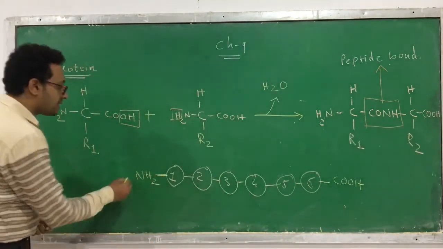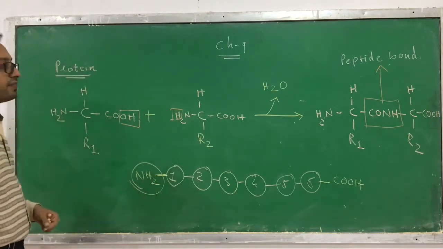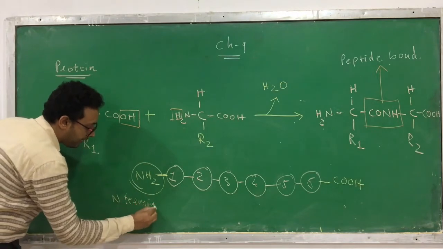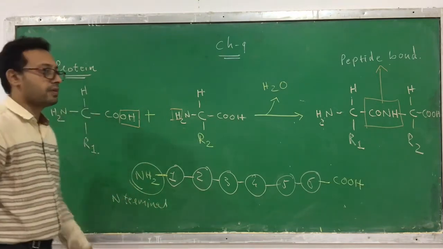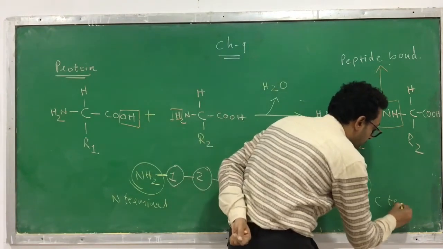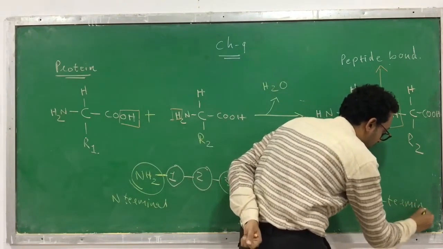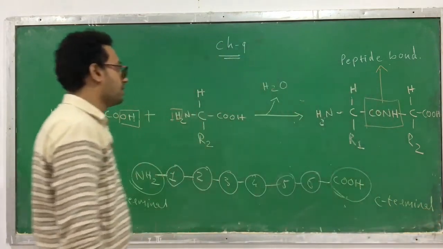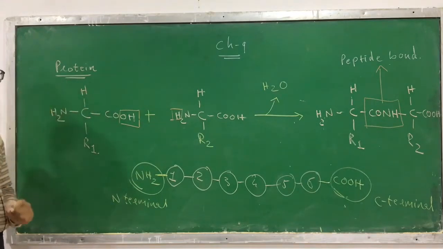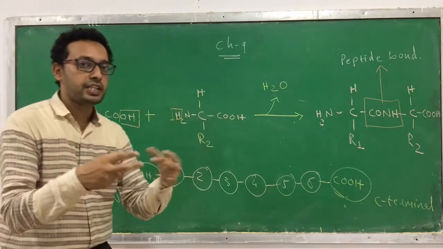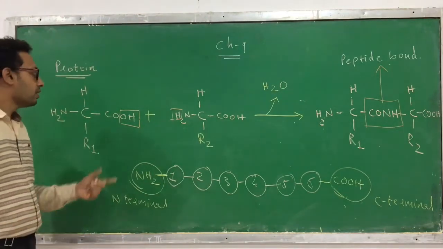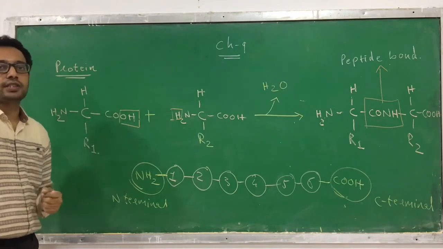So this NH2 which remains free is called the N-terminal. What is it called? N-terminal, from NH2, from N. And here the COOH remains free. This is called the C-terminal. And thus a bond formation occurs in the structure of a protein. Thus many units combine together and that leads to the formation of a protein. So that's all about the bond formations which occur in the structure of a protein.